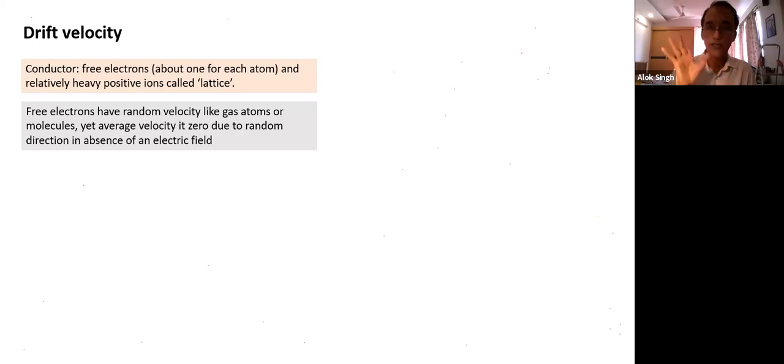So if you can truly calculate instantaneous velocity of all free electrons and take a vector sum of all, it will come to 0 in absence of electric field. Because there's no preferential direction. It has equal probability to move in every possible direction.